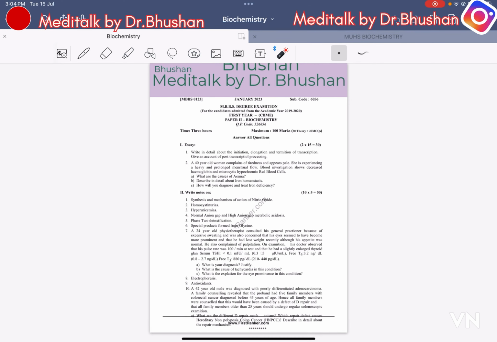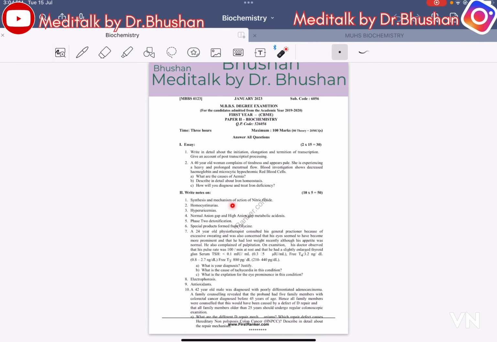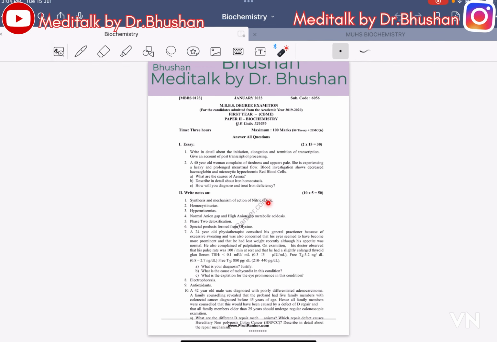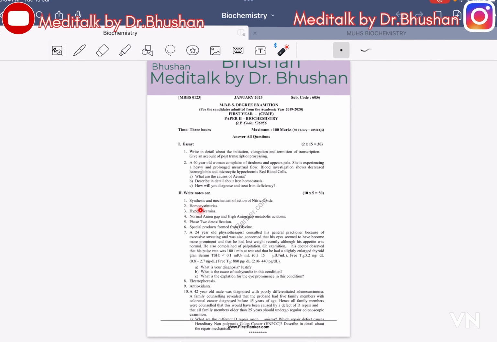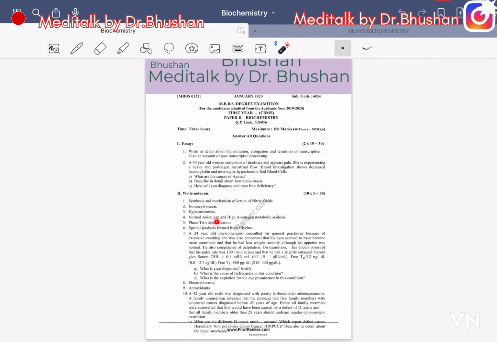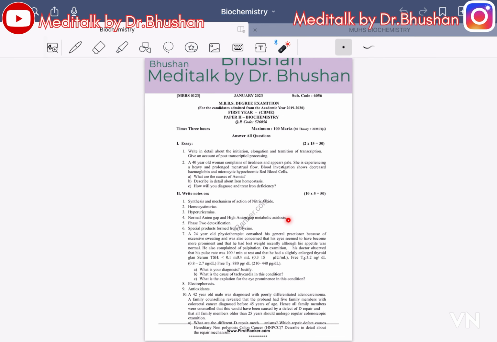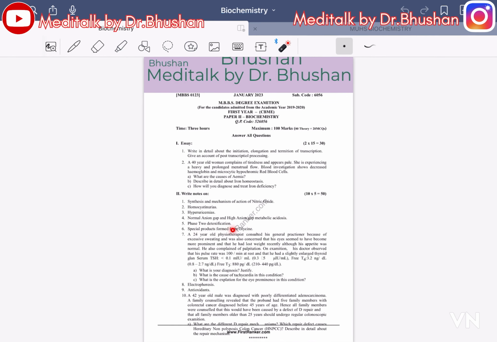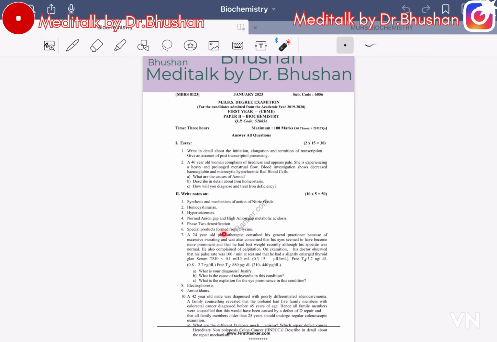Second part, first, synthesis and mechanism of action of nitric oxide. This is repeated. Homocystinuria, hyperuricemia, normal anion gap versus high anion gap metabolic acidosis, phase 2 detoxification, special products from glycine.